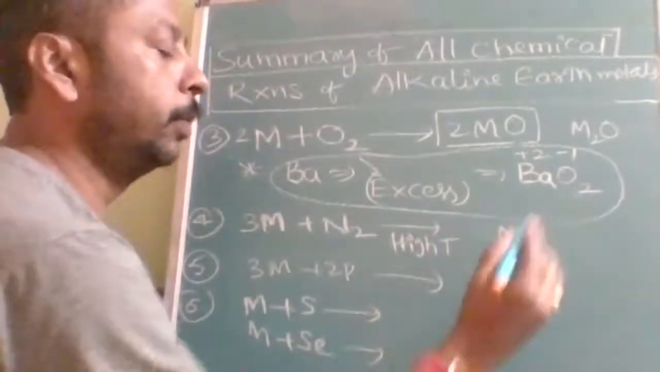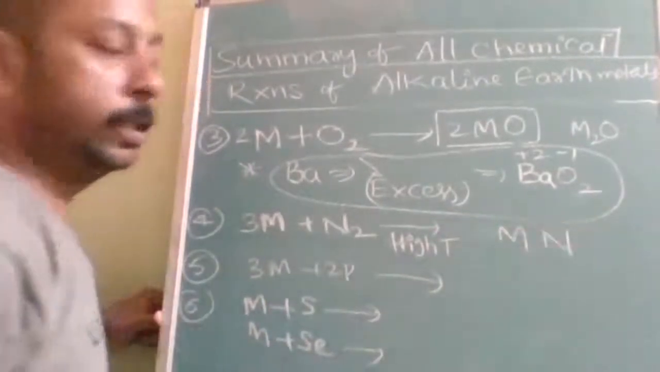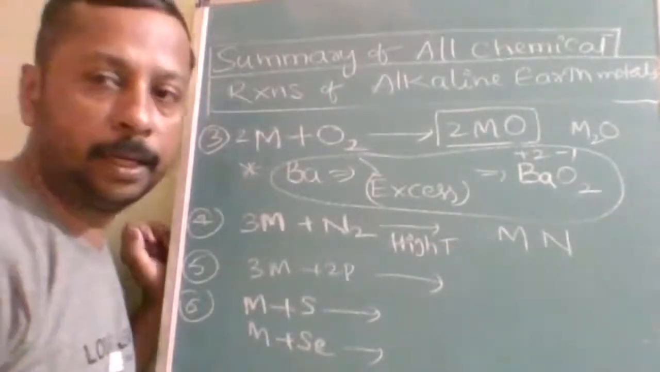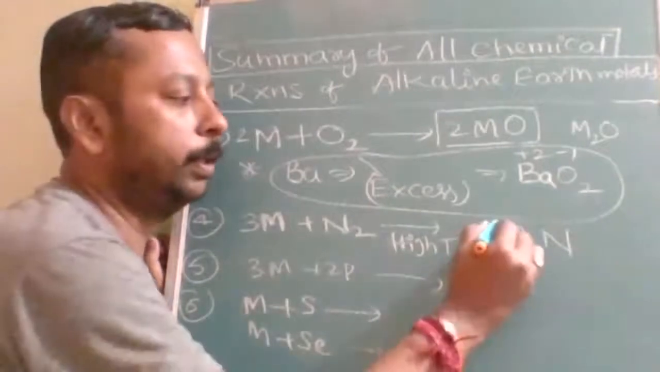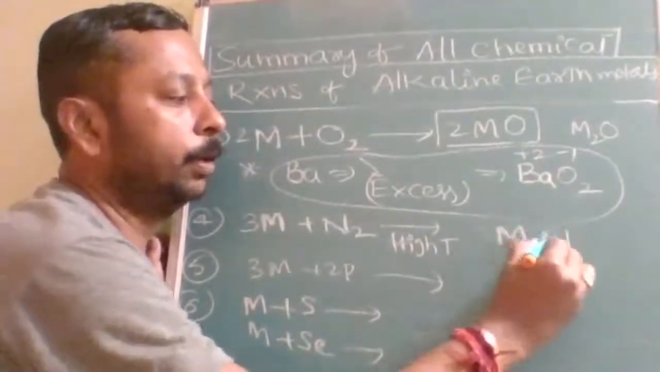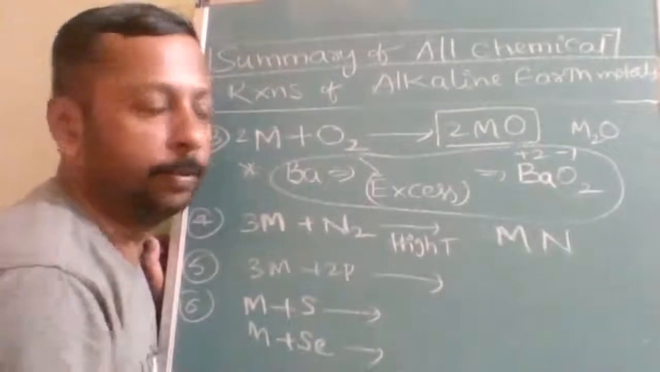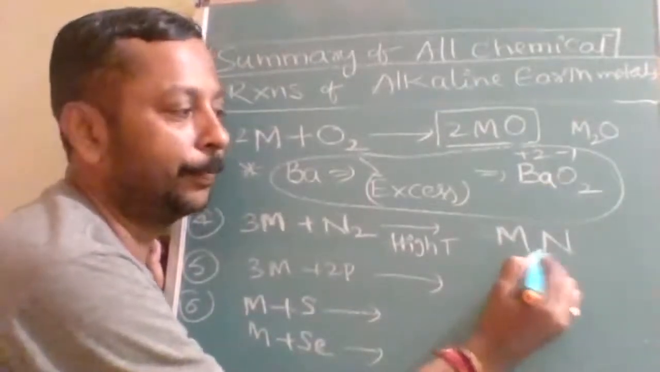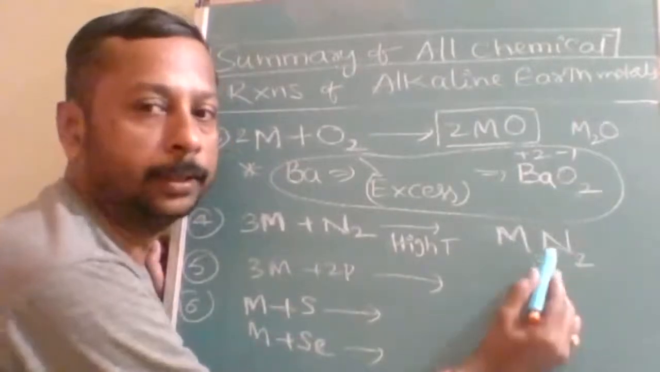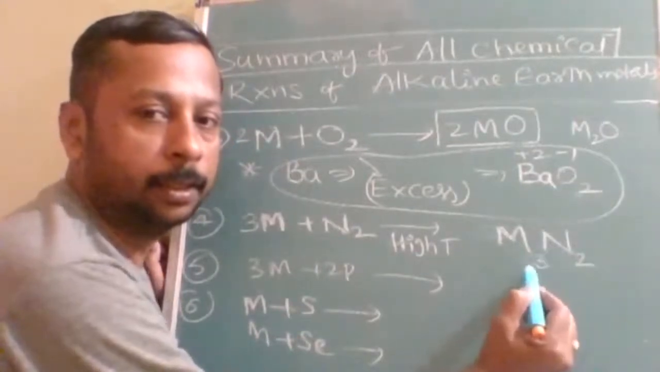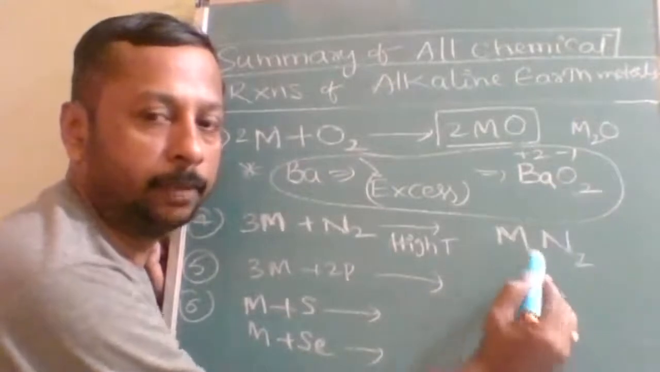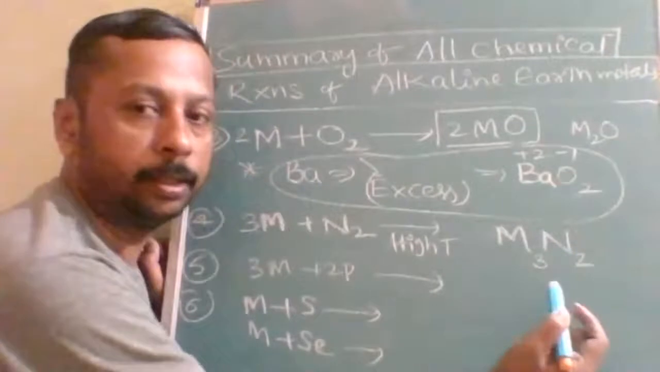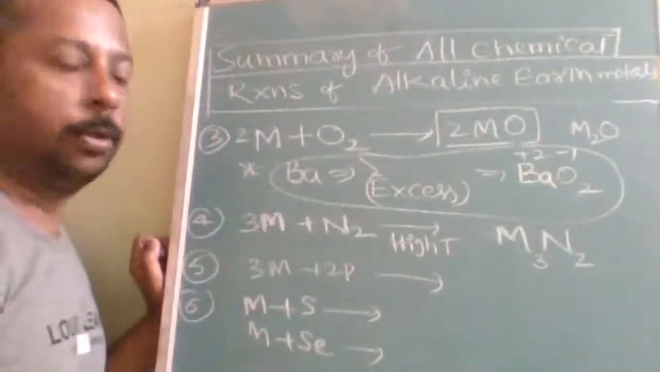Okay. So, what will be the formula of the binary nitrides? The empirical formula of the binary nitrides is going to be M3N2. Simple. Nitrogen is -3, that 3 will be here. This is an alkaline earth metal, so this will be 2 and it will be 2 here. So M3N2.